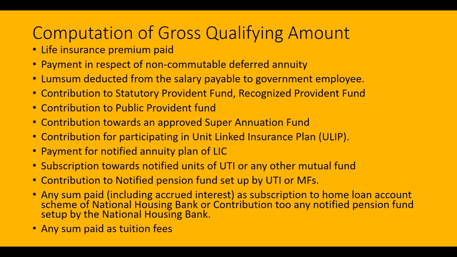This minimum period of 5 years is what we call the lock-in period. So the assessee cannot stop making the payment. If the ULIP is terminated before the expiry of 5 years, the amount paid towards such plans during the previous year will be treated as deemed income of the assessee, and hence it will be included in the total income.